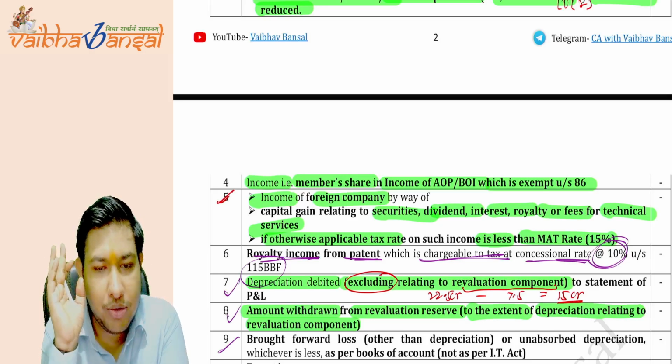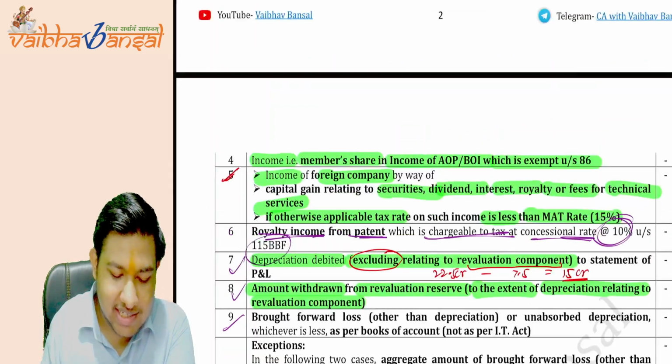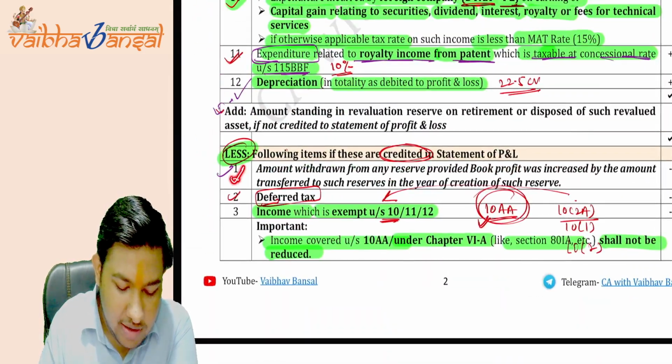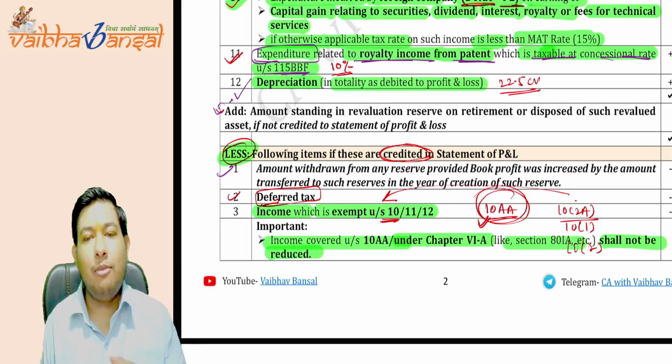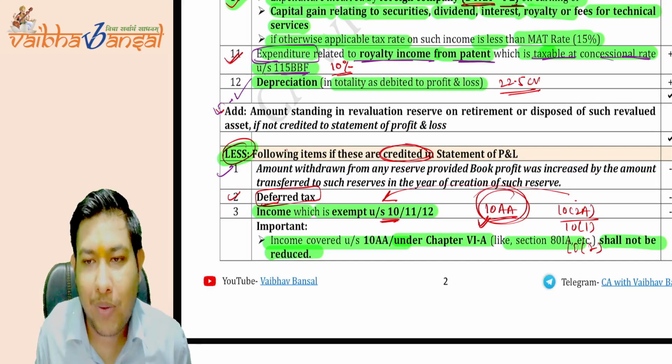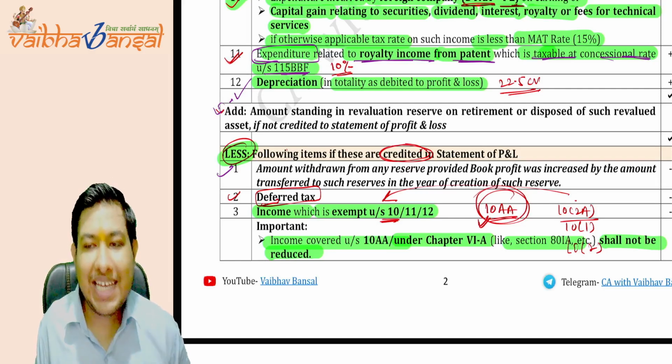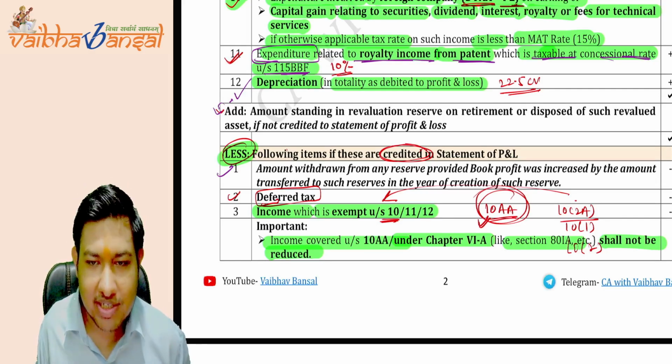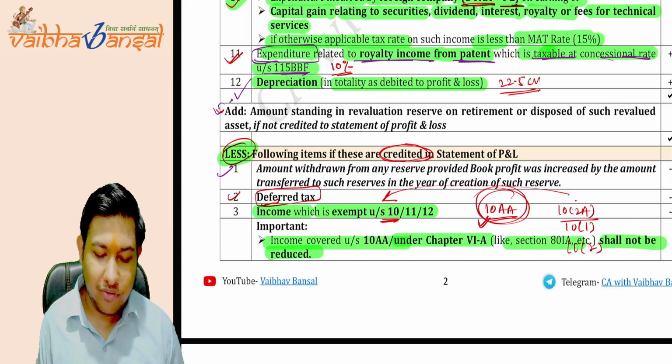Is this clear to you? These last 2 points are very easy, but before that, we will complete the first point of the less. Amount withdrawn from any reserve, provided book profit was increased by the amount transferred to such reserve in the year of creation of such reserve.